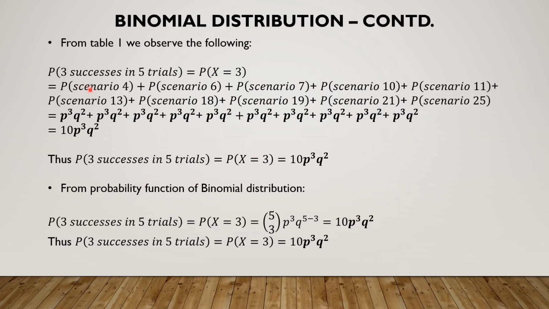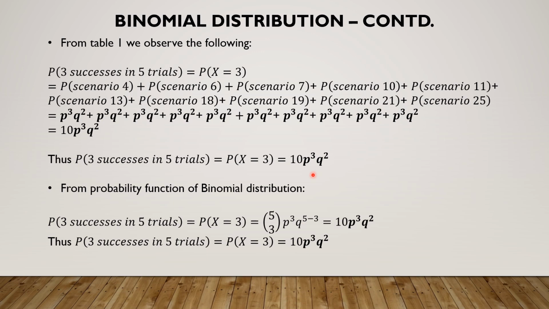All these 10 scenarios, that is scenario 4, scenario 6, so on up to scenario 25, are mutually exclusive and exhaustive for 3 successes in 5 trials, and therefore we add the probabilities, that is P cube Q square plus P cube Q square 10 number of times, because there are 10 scenarios, to get 10 P cube Q square. So this is the final answer to the problem that was taken. The probability of getting 3 successes out of 5 trials is 10 P cube Q square.